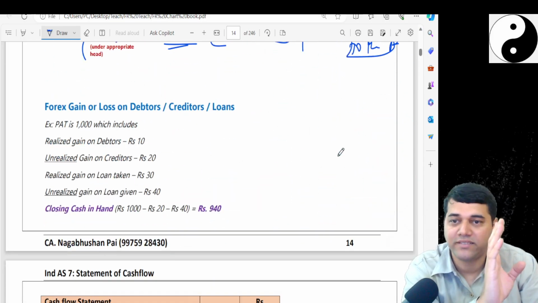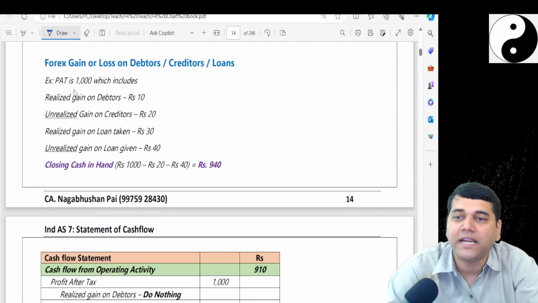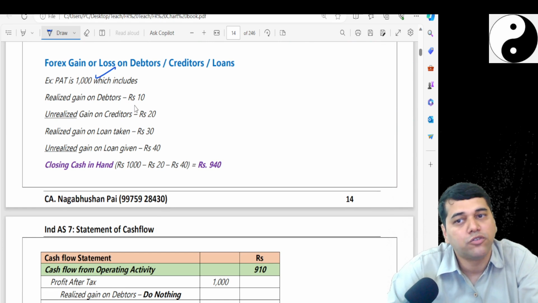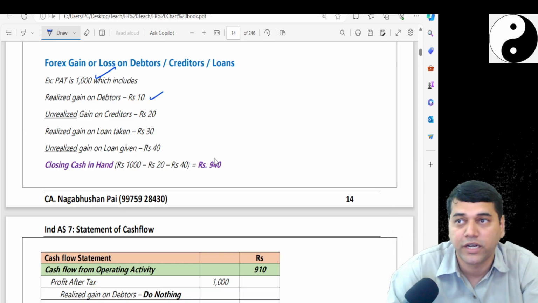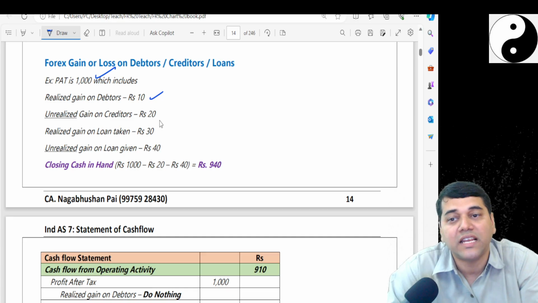Okay, I'll give you a certain example. Your PAT is 1,000 rupees, which includes on debtors a realized gain, a bank account debit to debtor, and on creditors an unrealized gain.